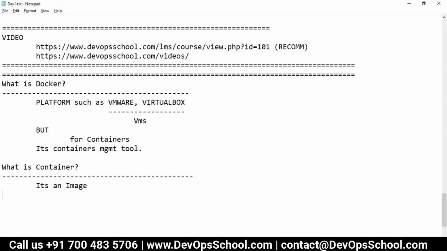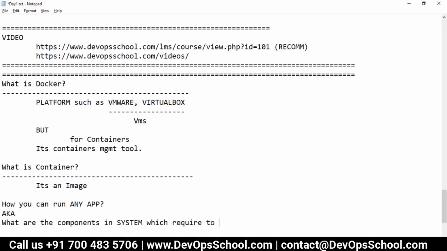In order to understand the container, first forget about the container, leave the containers, Docker, everything. Just think about how you can run an application, any application. What are the components in the system which are required to run any applications?